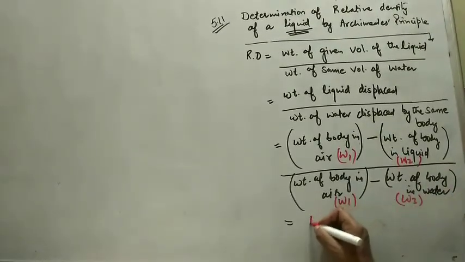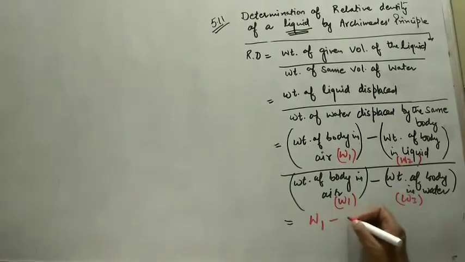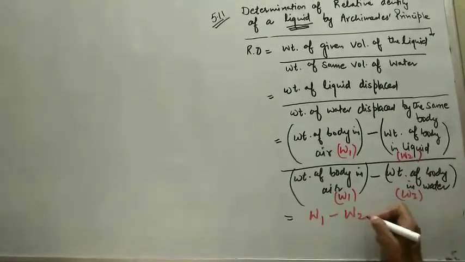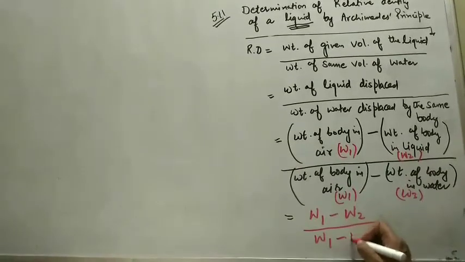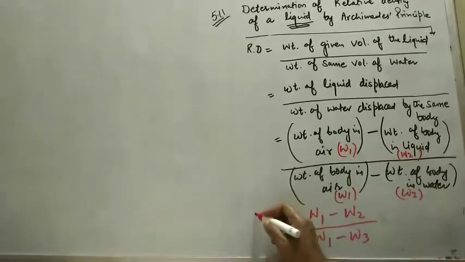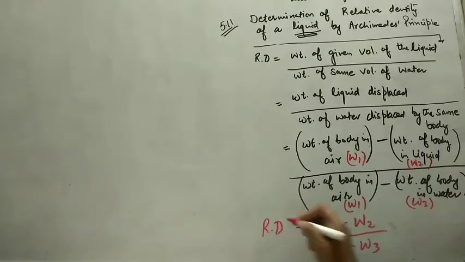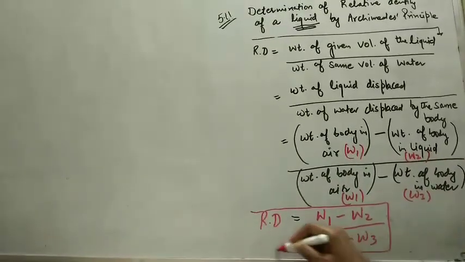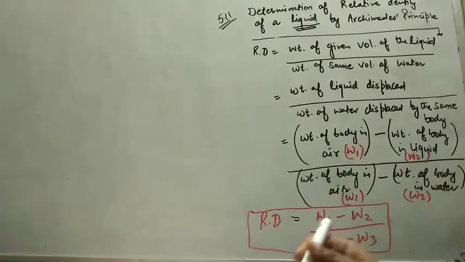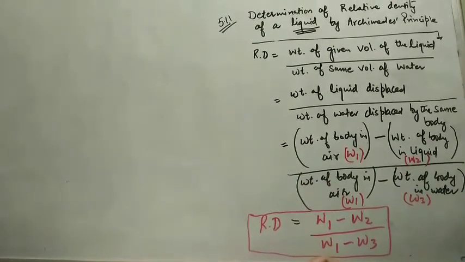So the formula we will get overall is W1 minus W2 over W1 minus W3. So that is equal to the relative density. This is again another important formula, which will help you to solve the numericals.